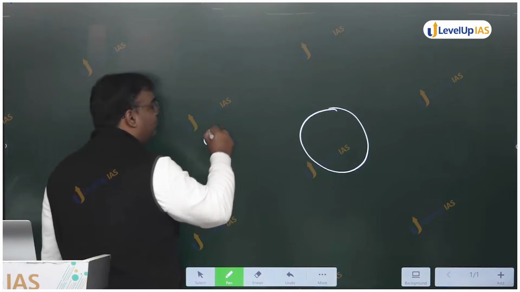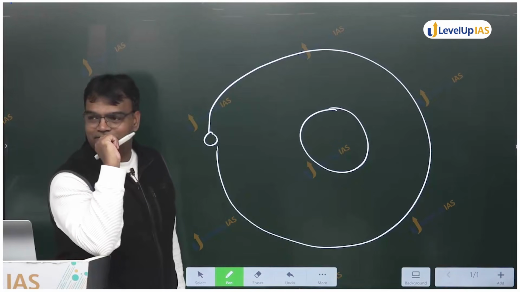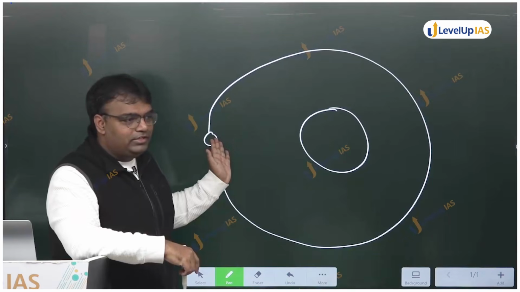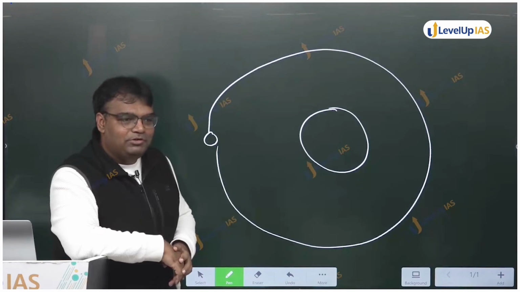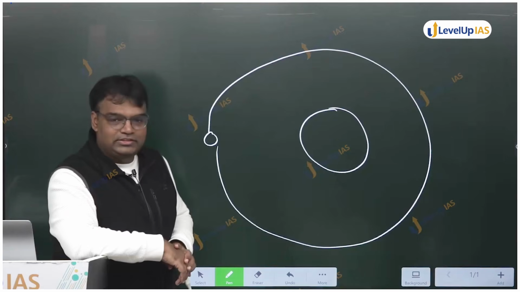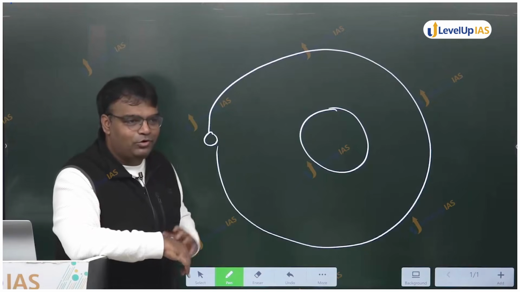Can a planet revolve around this? It is the source of gravity itself, right? Can a planet revolve around it? It can keep revolving around it. Just the speed should be equal to or more than under root GM by r, else it will fall on it.